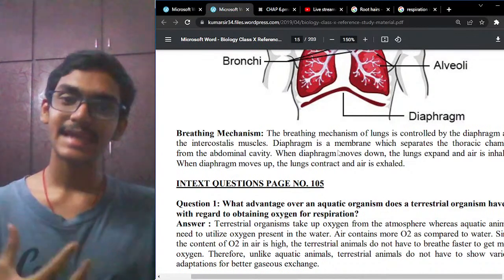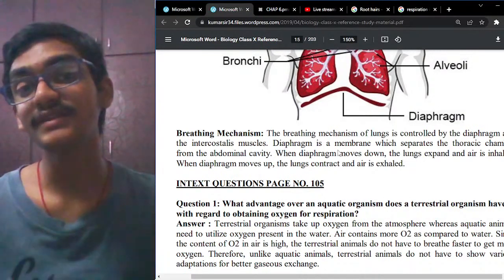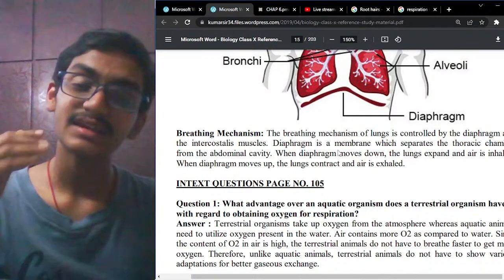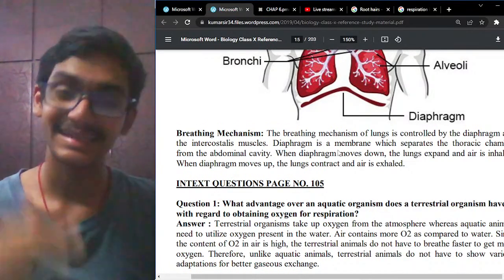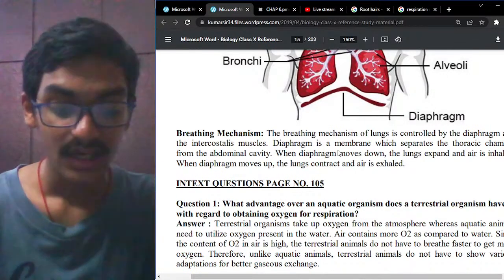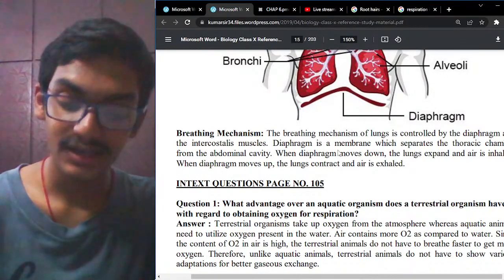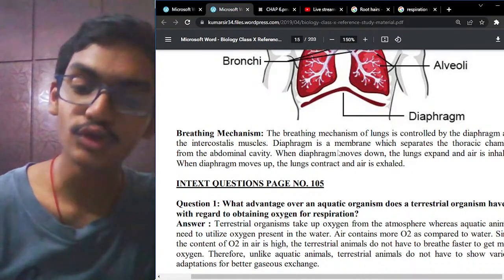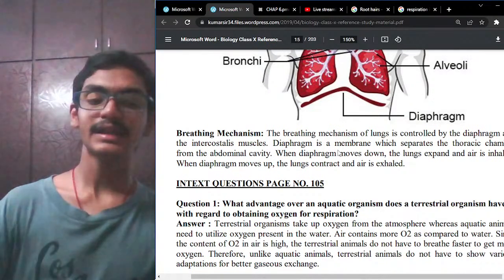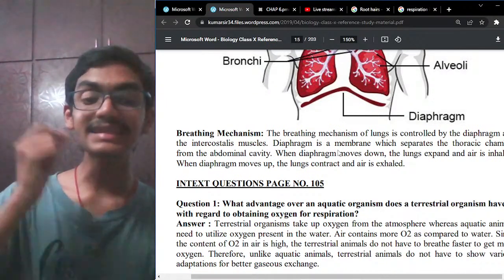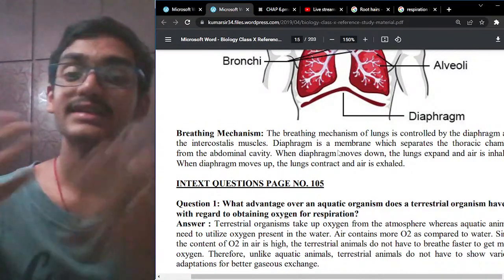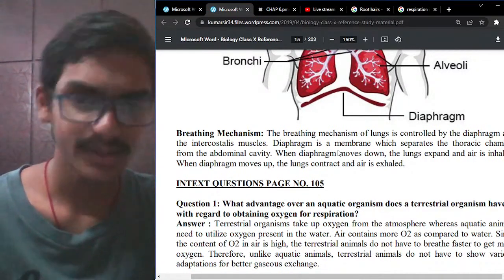While you are inhaling the air, the size of the ribs will increase, whereas during exhalation the size of the ribs will decrease. So the chest cavity is compressed, meaning its size decreases, because of the relaxation of the ribs and the diaphragm, and air is forced out of the lungs to the atmosphere. This is the main process involved. And the blood's affinity, the mixing capability of the molecules in blood, is such that carbon dioxide is more and oxygen is always less.